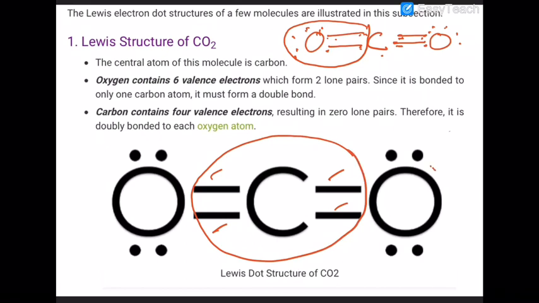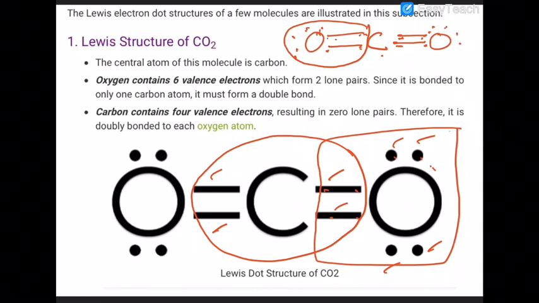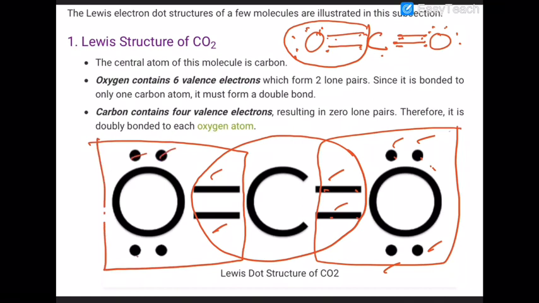Carbon also has a complete octet. Why? 1, 2, 3, 4, 5, 6, 7, 8. So it is able to complete its octet like that. Here also, in carbon dioxide, oxygen is able to complete its octet. 1, 2, 3, 4, 5, 6, 7, 8. Are you sure about that?